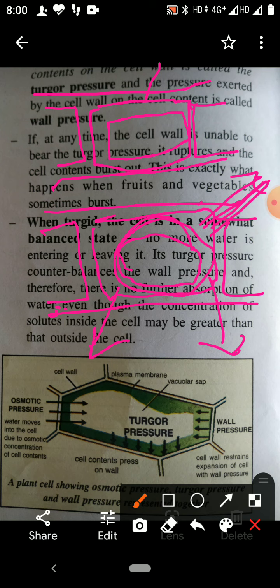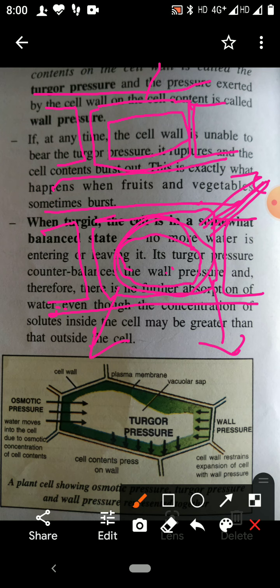So this is the flaccid cell or plasmolyzed cell, but shrinkage of the protoplasm is called plasmolysis. The condition when the cell content is shrunken and cell is no more tight, that condition of the cell is called flaccidity.